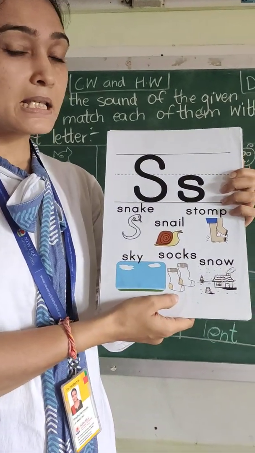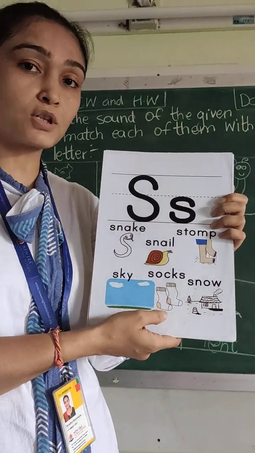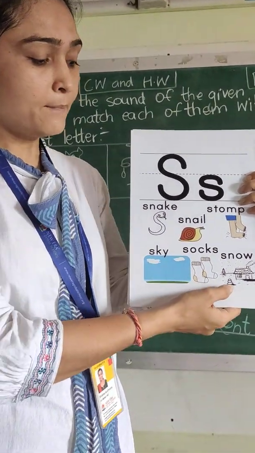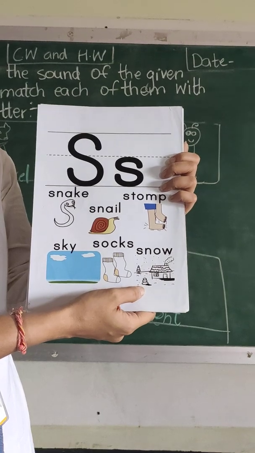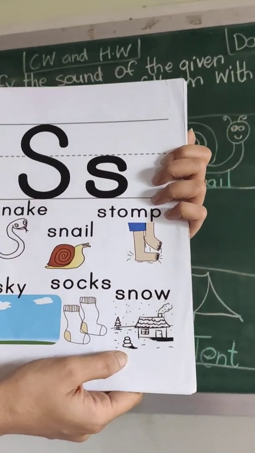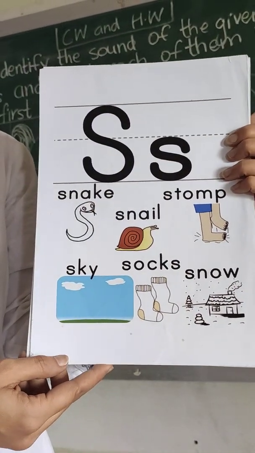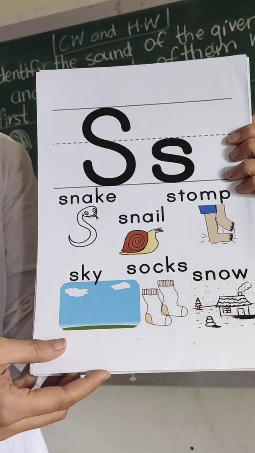Socks. Do you wear socks? Yes. Before you wear your shoes, you wear socks. Okay. And this is snow. What is snow like? It is cold. So this is our vocabs related to letter S. S says S.